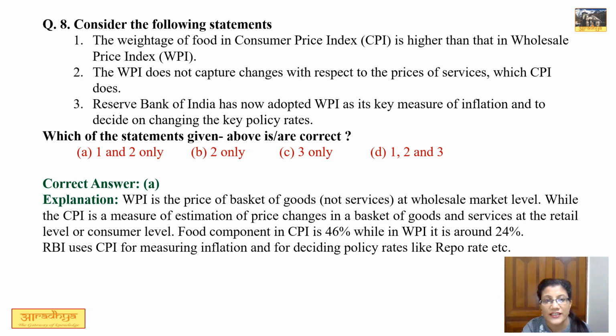Second option says WPI does not capture changes with respect to the prices of services which CPI does. This statement is correct because WPI deals only with goods whereas CPI deals with goods and services both. Third statement is RBI has now adopted WPI as a key measure of inflation and to decide on changing key policy rate. This option is not correct because RBI still measures inflation through CPI.